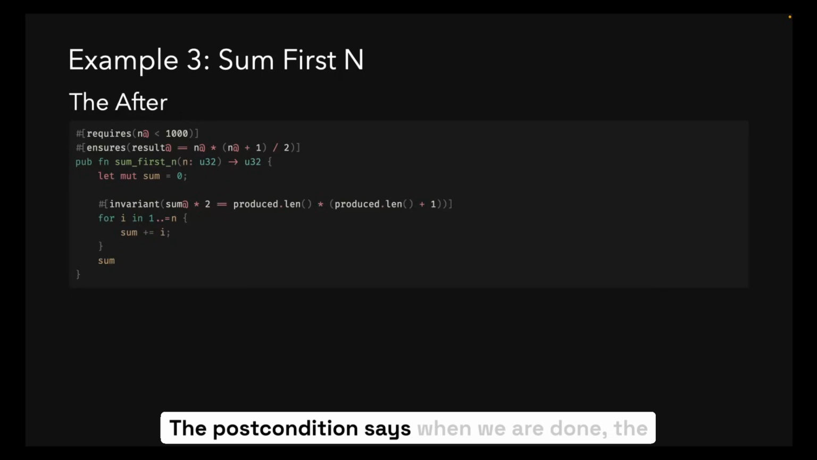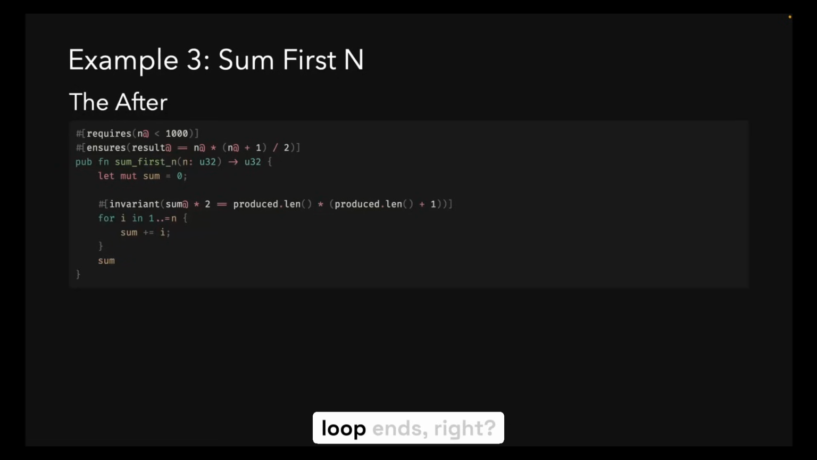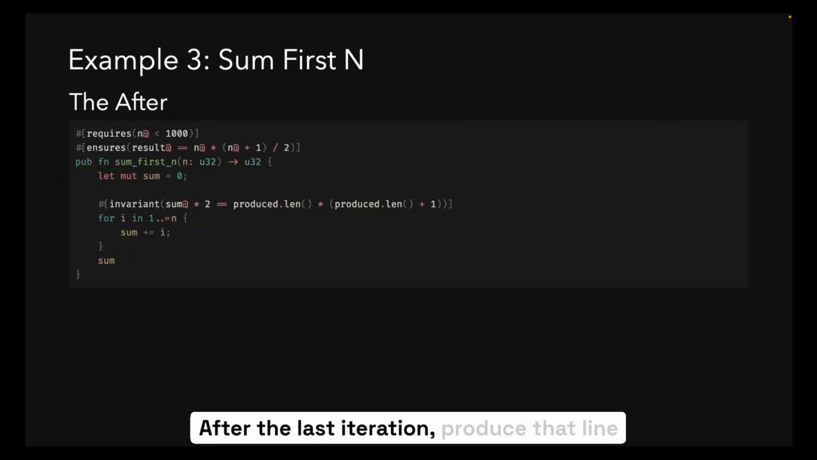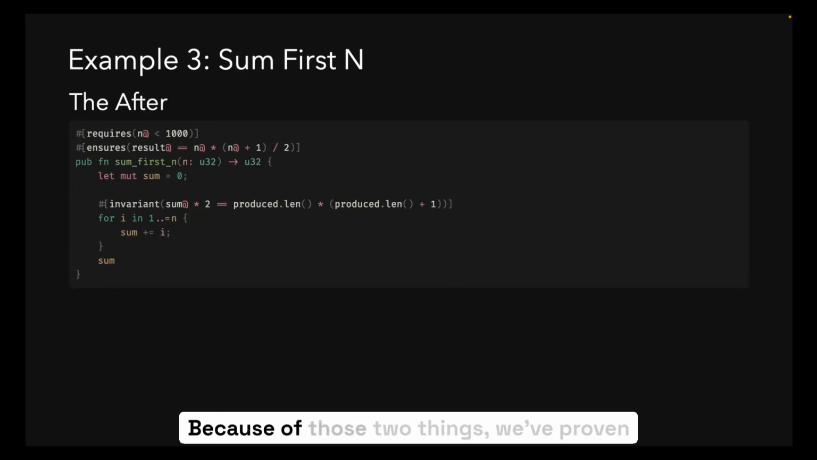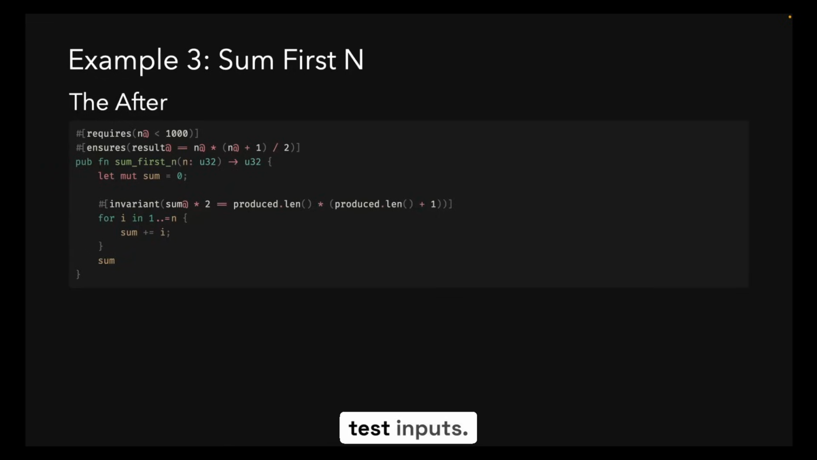The post condition says when we are done, the result must equal the output of the formula that we just mentioned. Now, because the loop invariant holds at each step and produce that len equals n when the loop ends, right? After the last iteration, produce that len will equal n. Because of those two things, we've proven that this function will compute the right answer. This function is not just correct for some test inputs. It is proven for all inputs.